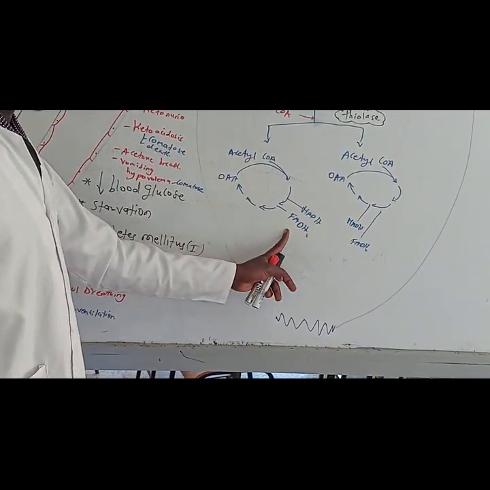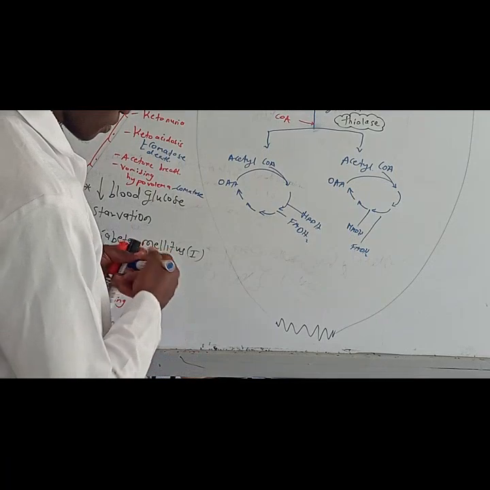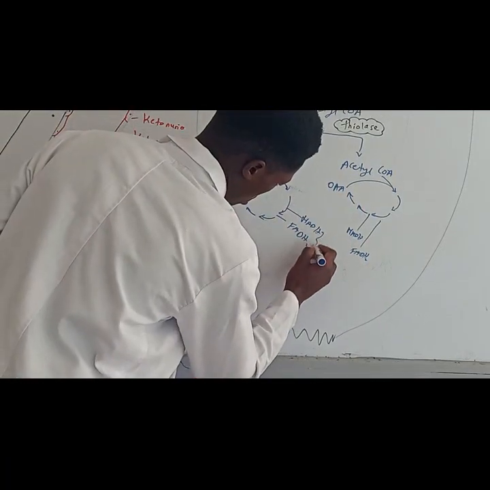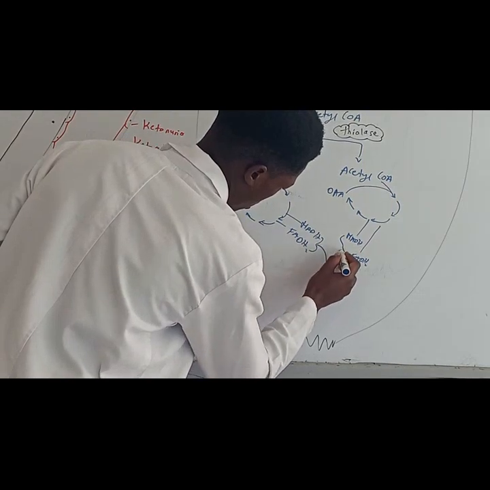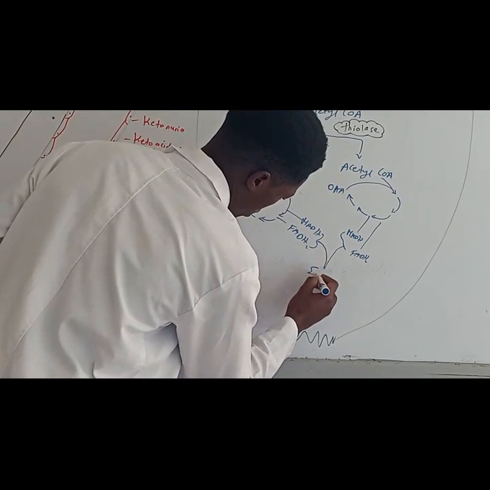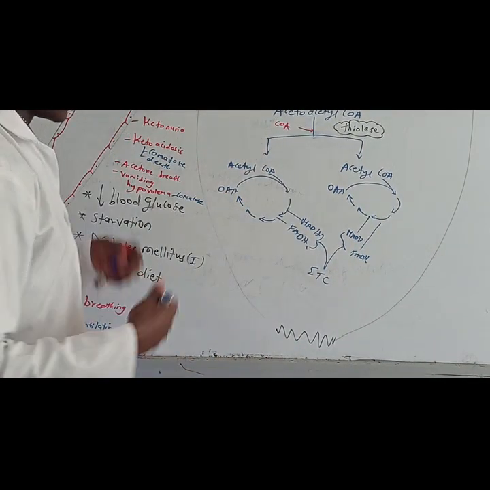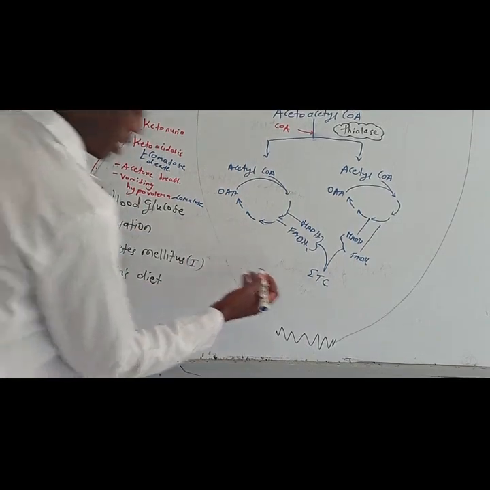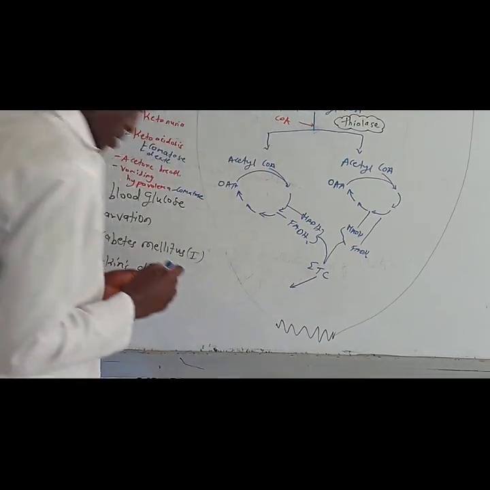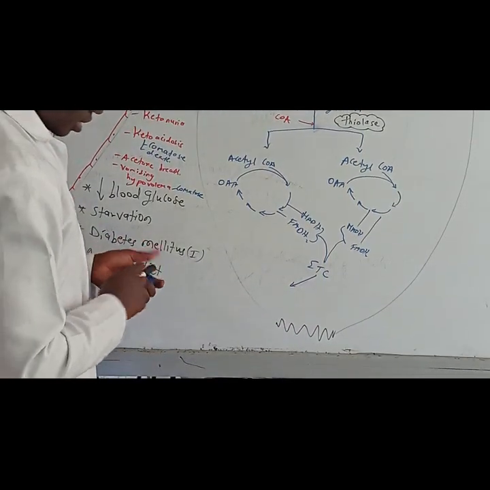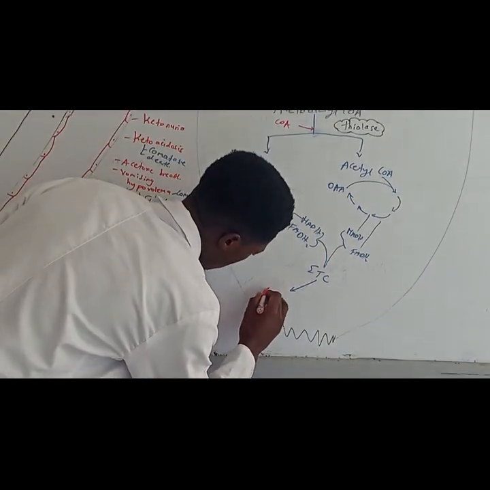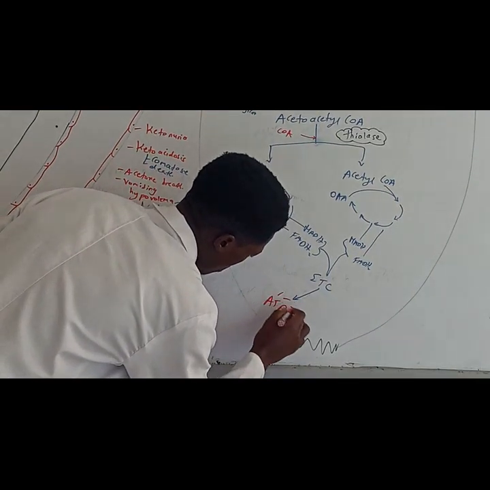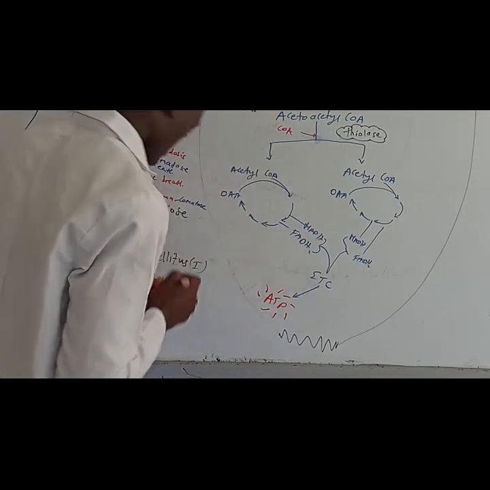Now, where do we take this? We take this to the electron transport chain. Now from the electron transport chain, what are you going to generate? You're going to generate ATPs. A good amount of ATP.